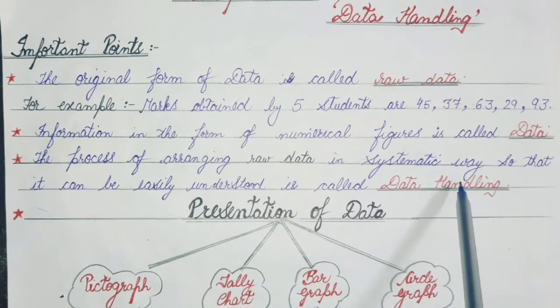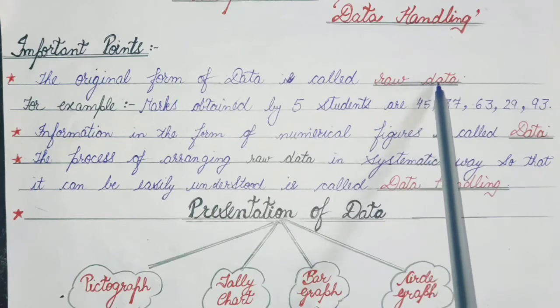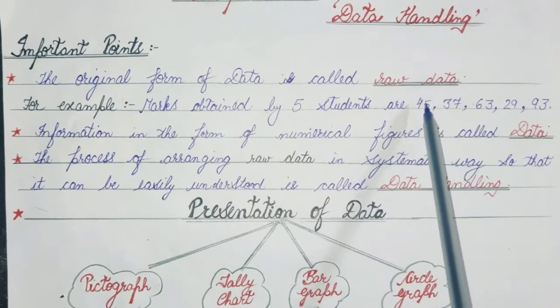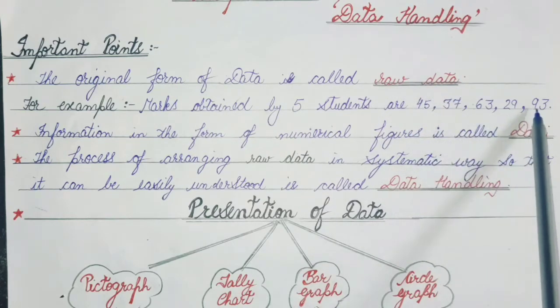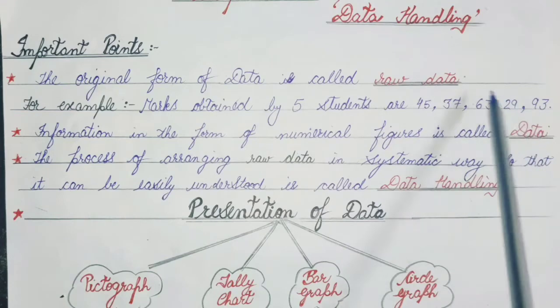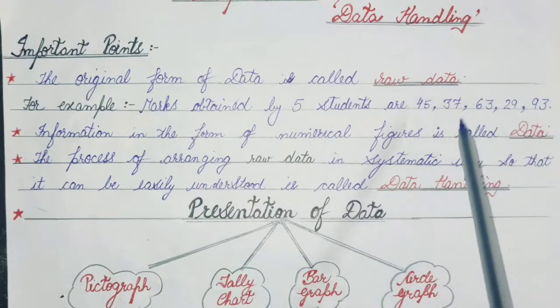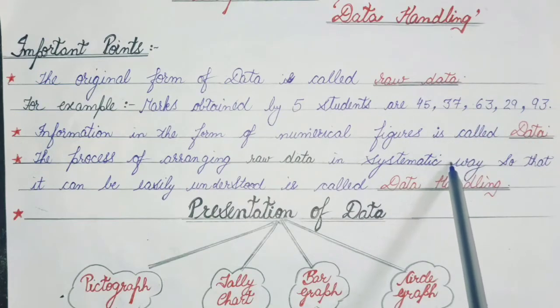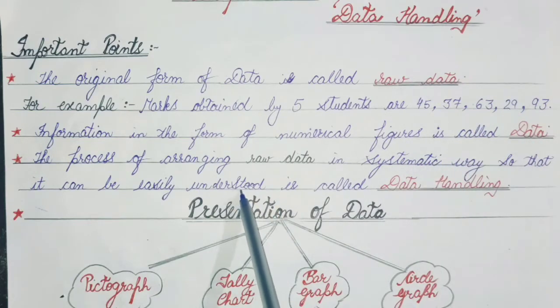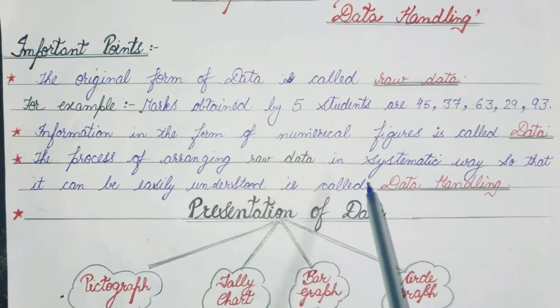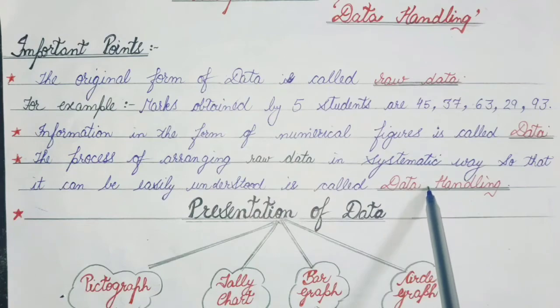As I told you, raw data we cannot use directly because we cannot derive any conclusion from it. So we have to arrange this data in a systematic way so that we can understand it and draw conclusions from it. That process is called data handling.